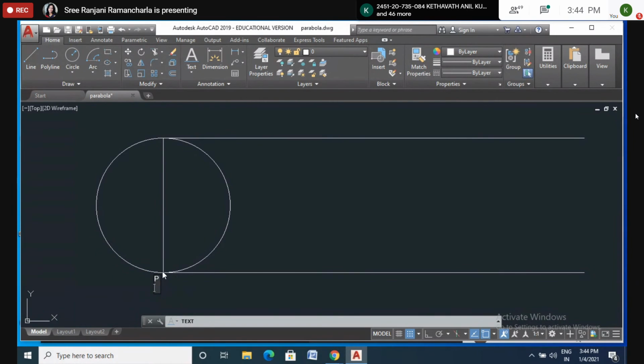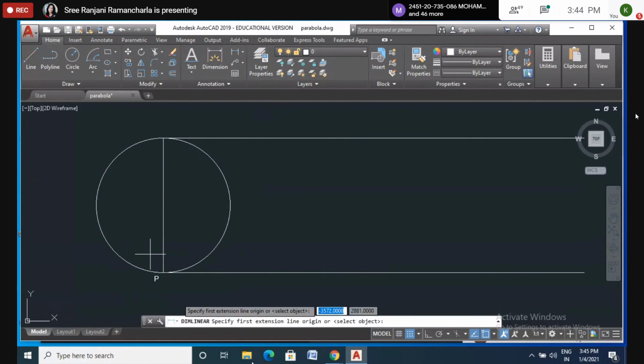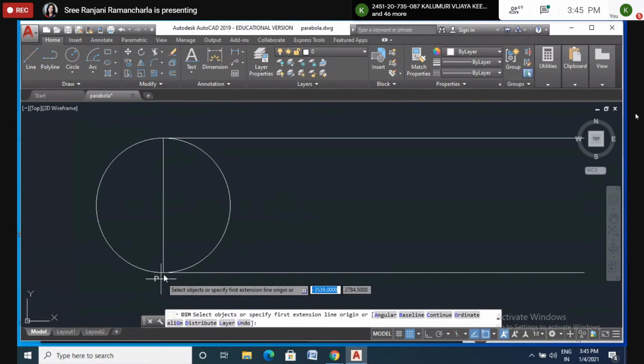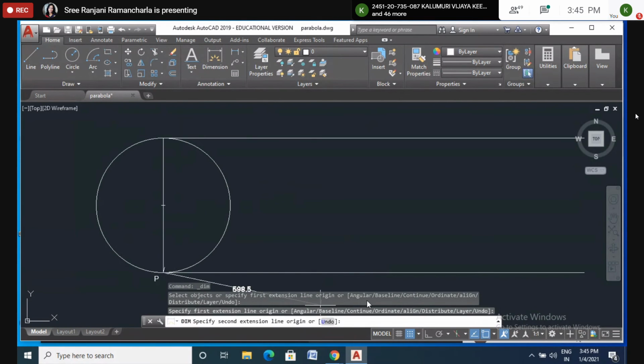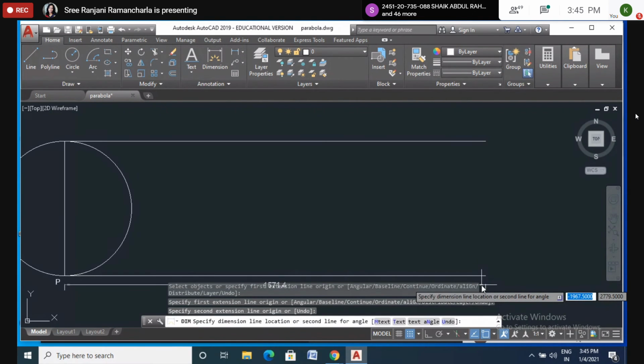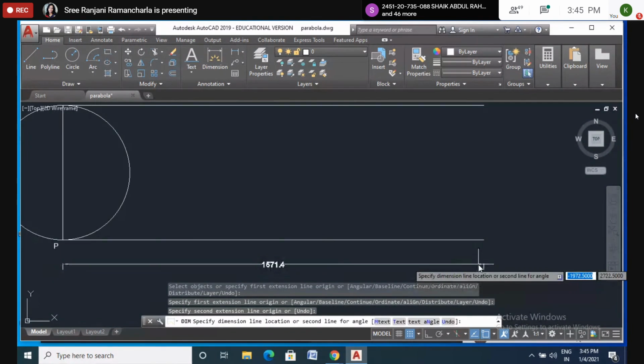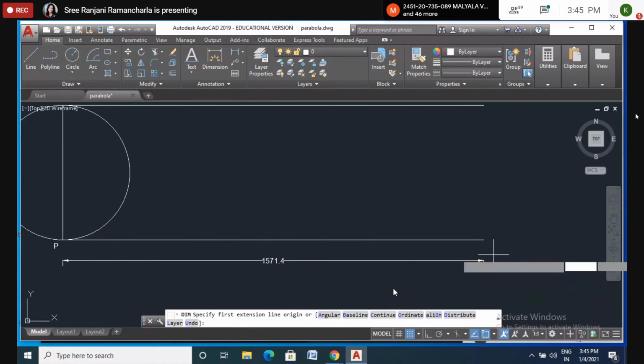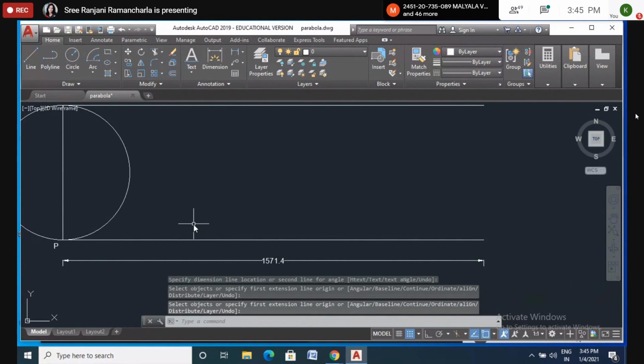How much are you getting? Some 15.7 like that, right? Yes or no? 15.714. So that much length you have to draw. 15.7, you draw it.